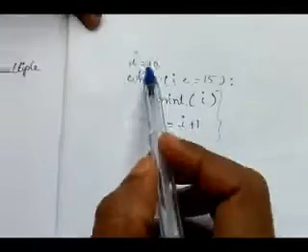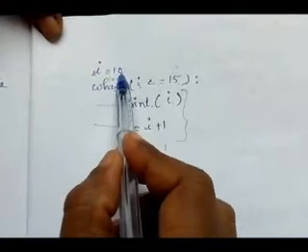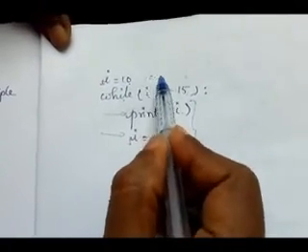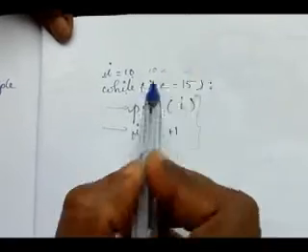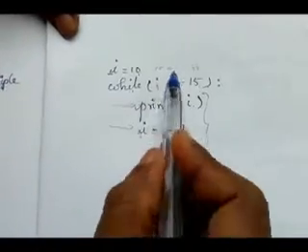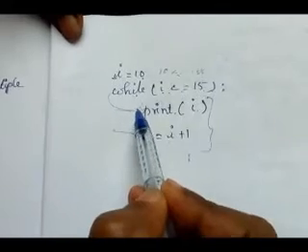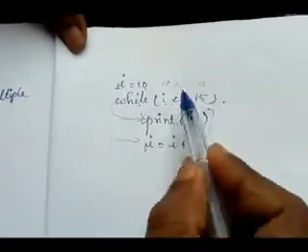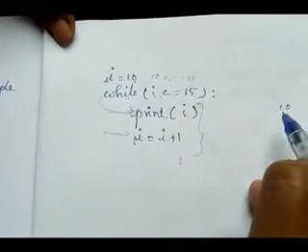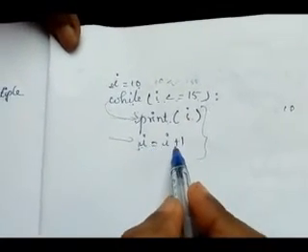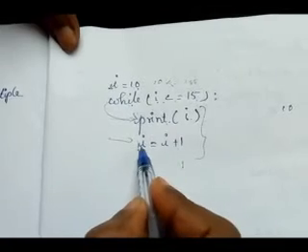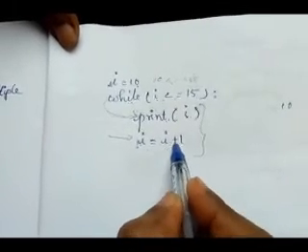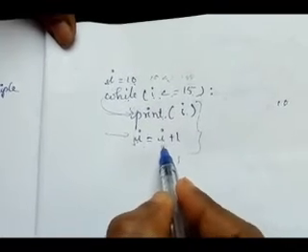See here. First, the i value is initialized with 10. Now it checks the condition, 10 less than or equal to 15. Is the condition true or false? True. So it comes inside the loop. Print i; the i value is 10, so it prints 10. Next, i is incremented by 1, i equal to i plus 1, 10 plus 1 is 11. Now the i value is 11.